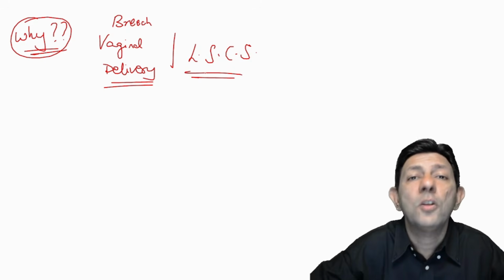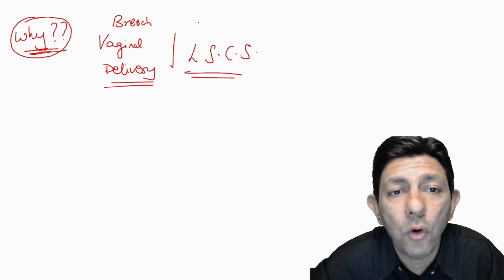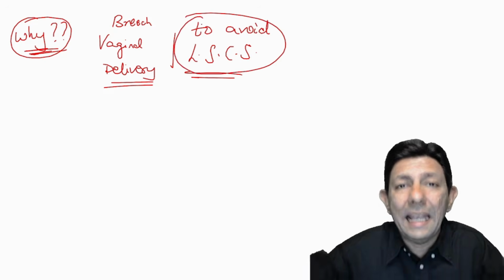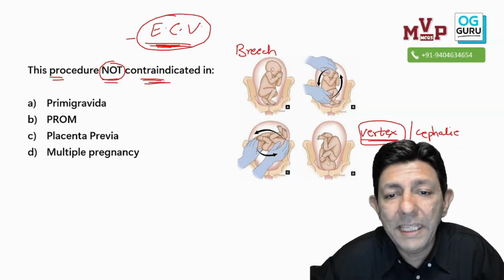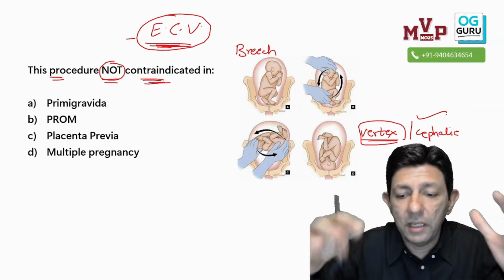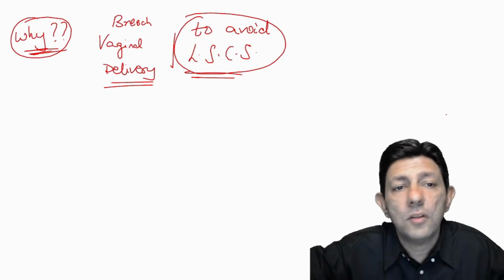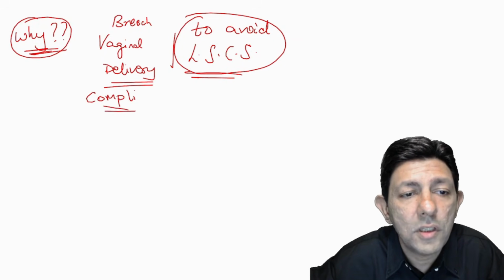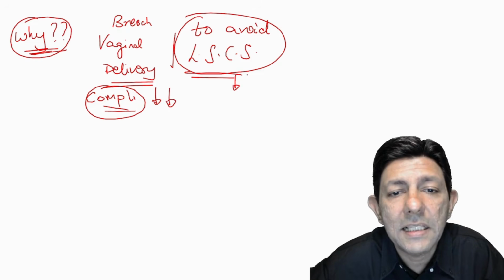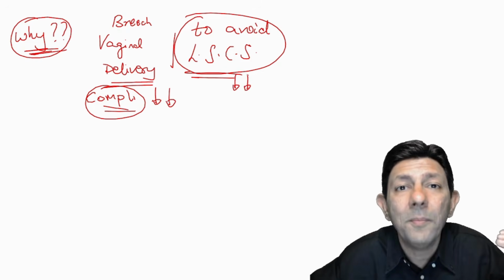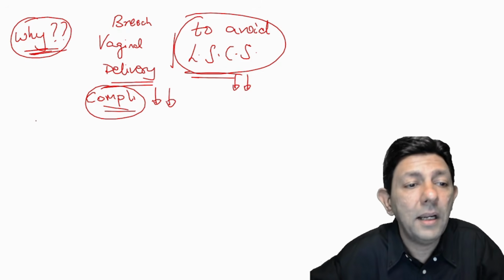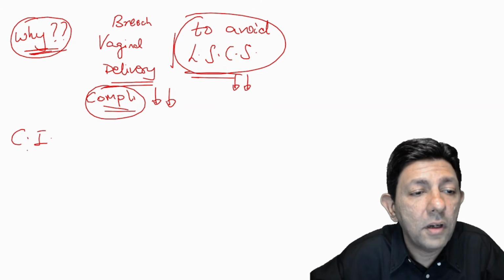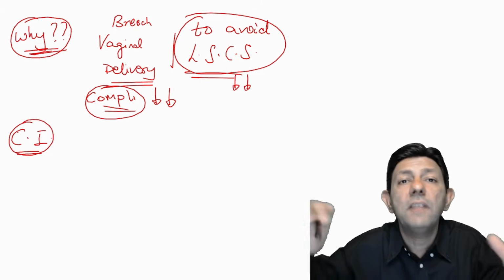So the main reason is that I will avoid doing LSCS. If from breech I make the baby into vertex, vaginal delivery is easy. So the complications of breech vaginal delivery and the chance of LSCS are both going to become lesser. But what are the contraindications for ECV?